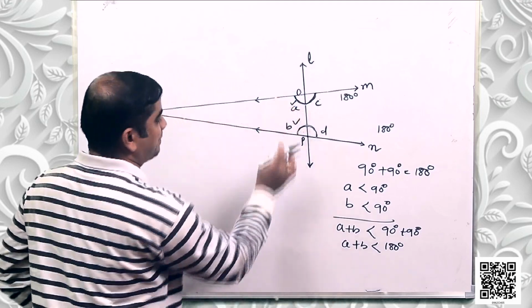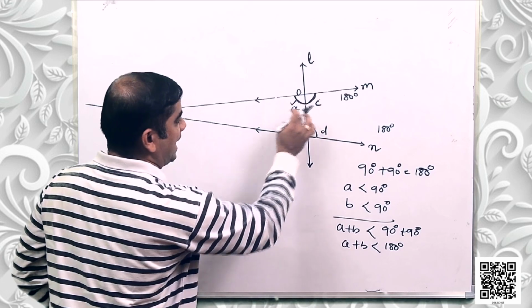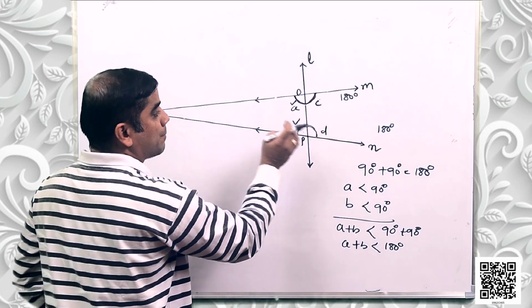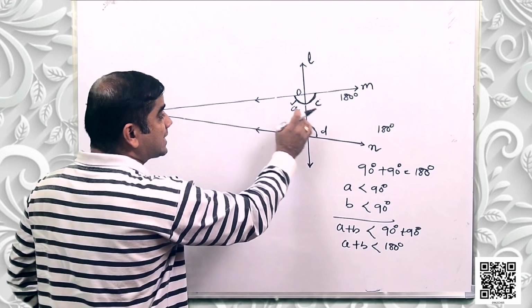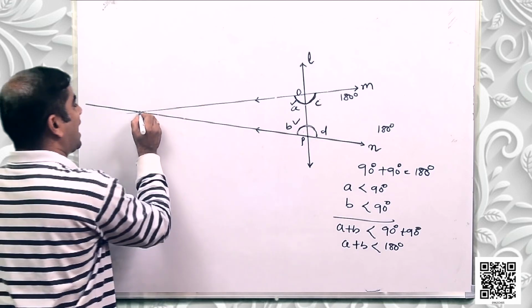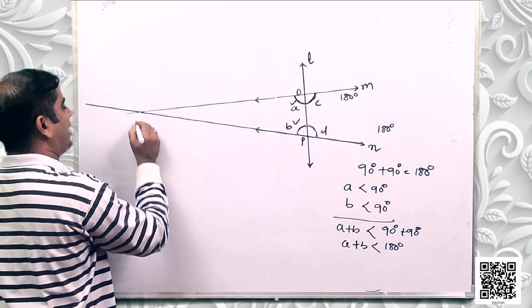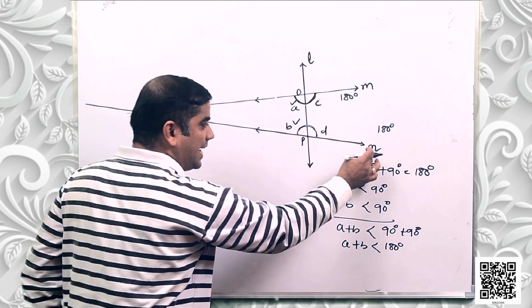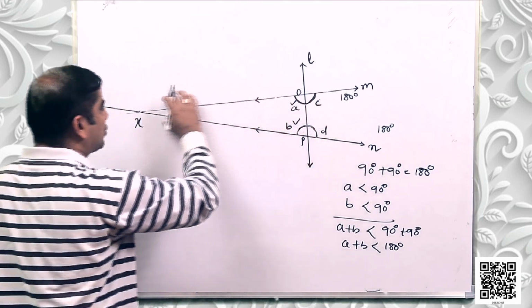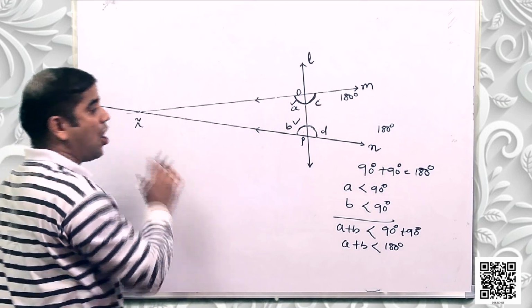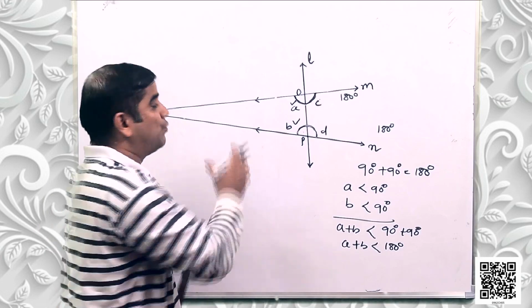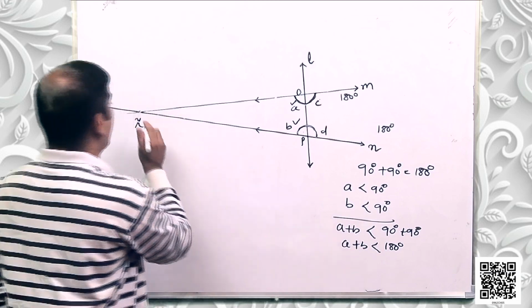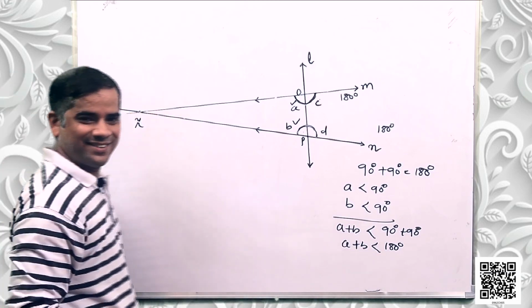So in this case, because angle A plus angle B is less than 180 degrees, when I produce these lines towards the same direction, they meet at this point. Suppose this point is X. So now line M and line N, when produced in the direction of the angles whose sum is less than 180 degrees, meet at point X.